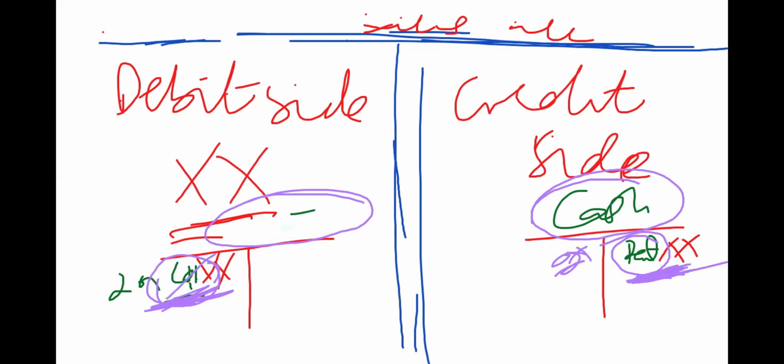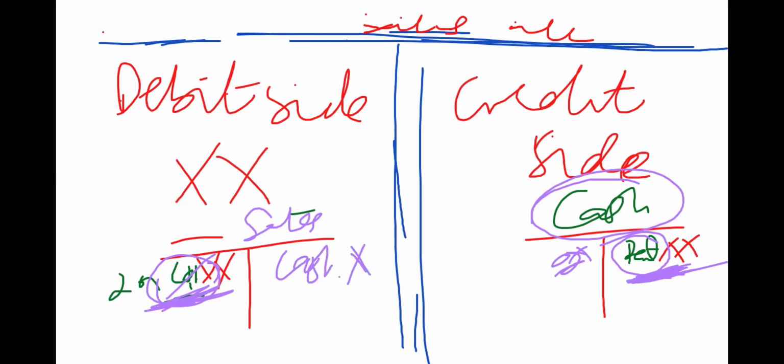Now, let's say we have sales here, so we can say maybe we have sold by cash. We've made a cash sale. We are going to credit this account in the name of cash. We put the amount there. Then, because it is a credit entry, it must have a corresponding debit entry.